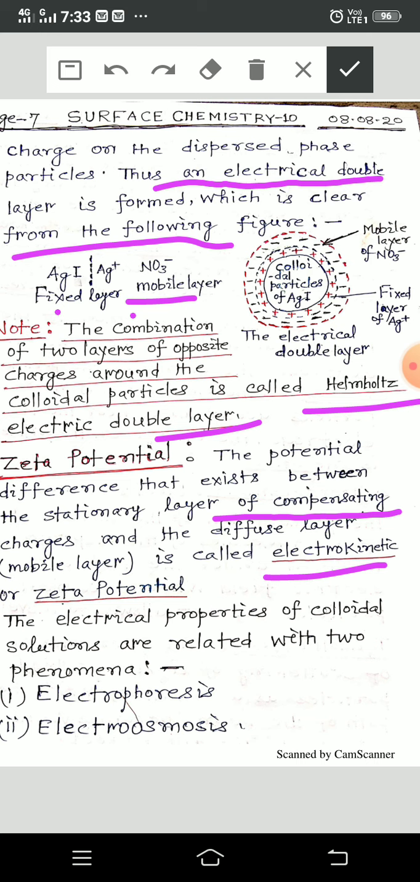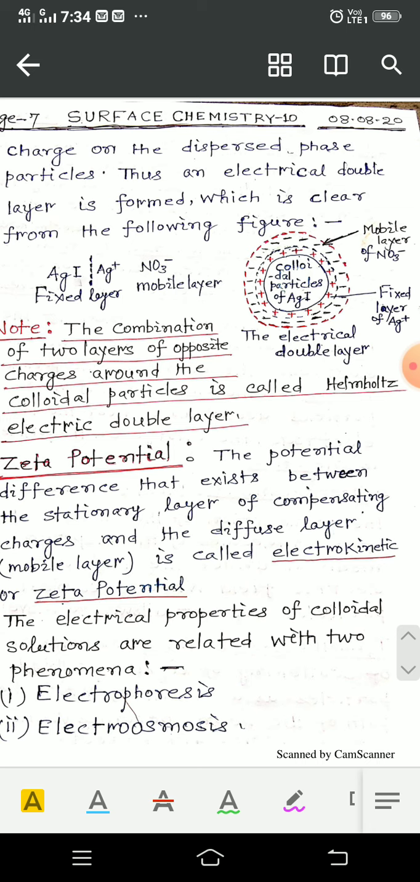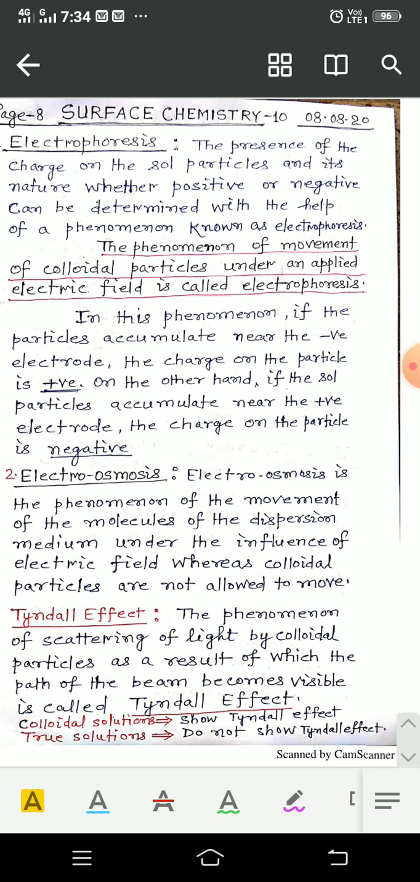The electrical properties of colloid solution are related with two phenomena, electrophoresis and electroosmosis. In electrophoresis, movement of colloidal particles takes place towards the oppositely charged electrodes, and in electroosmosis, movement of molecules of the dispersion medium takes place towards the oppositely charged electrodes. That will be clear from the definition. When you read the definition, you will understand it.